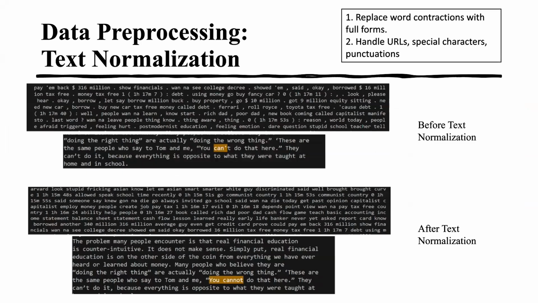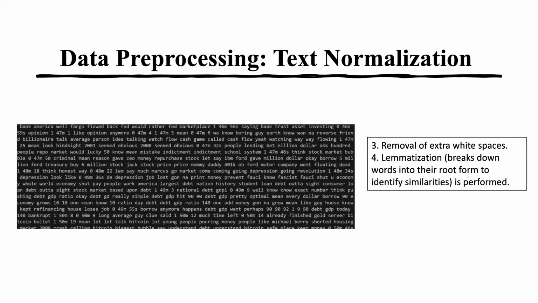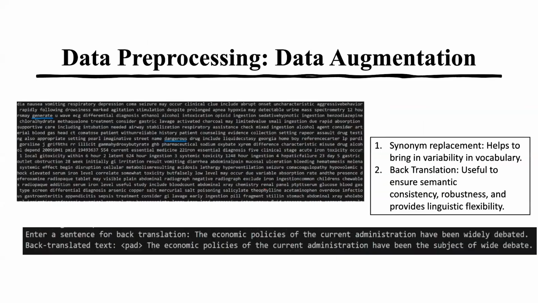As part of data pre-processing, replacing word contractions with full forms, and handling URLs and special characters using text normalization is performed. Removal of extra white spaces and lemmatization is also performed as part of text normalization. As part of data augmentation, synonym replacement and back translation techniques are used.